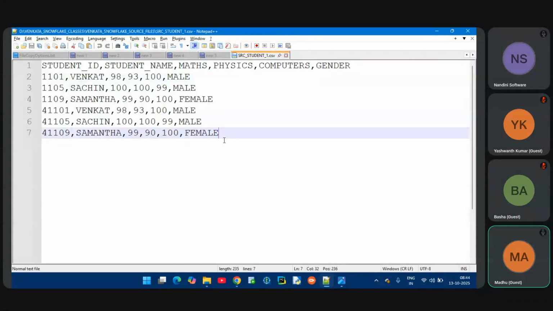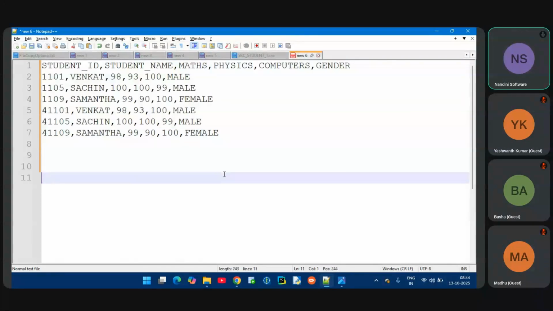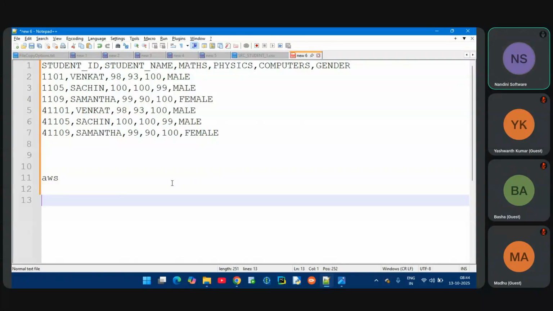Now, this file is available in my laptop, my computer. In real time, we will get the data from AWS. So we'll upload this file into AWS S3 storage integration. Whatever files are available there in AWS, that data I want to load into Snowflake, guys. So I will create one Snowflake table, student details table, and I want to load the data into it.